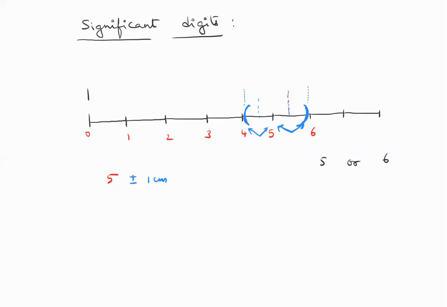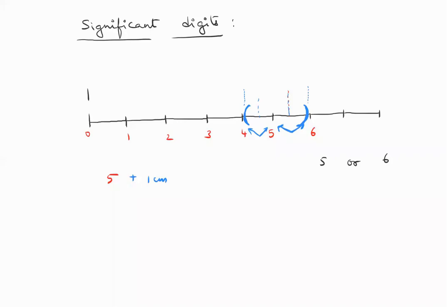Now, after you finish the experiment and come out, you're telling your sister or your brother how long the line is. But if you don't tell them whether you gave the upper limit or lower limit, and you just say 5, now your brother or sister has to consider the possibility of both. That is, you gave the lower limit or you gave the upper limit. So what is the maximum measurement of the line? Let's say your 5 was the lower limit.